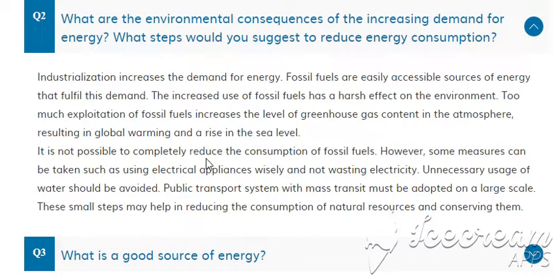It is not possible to completely reduce the consumption of fossil fuels. However, some measures can be taken, such as using electrical appliances wisely and not wasting electricity. Unnecessary usage of water should be avoided. A public transport system with mass transit must be adopted on a large scale. These small steps may help in reducing the consumption of natural resources and conserving them. So this question was based on the consequences of using energy and what steps you would suggest to reduce energy use. You can write this answer in your own words as you like.